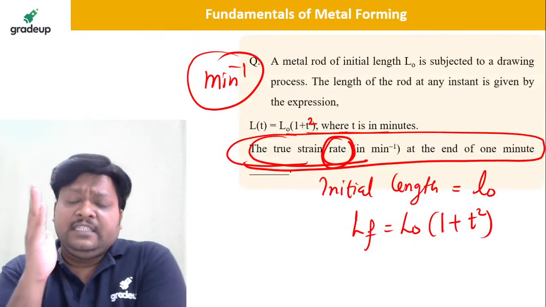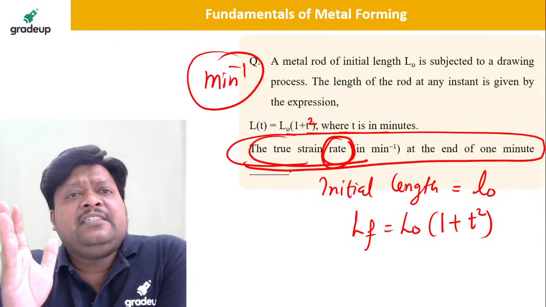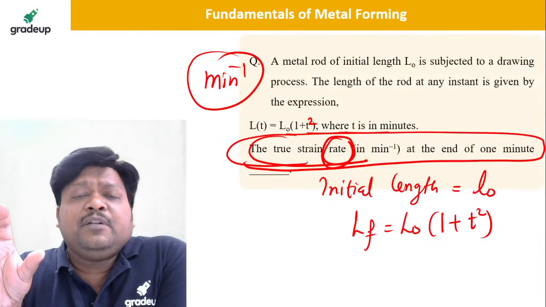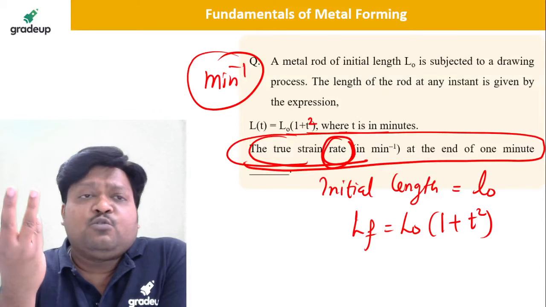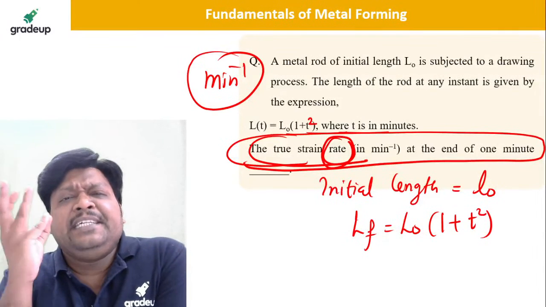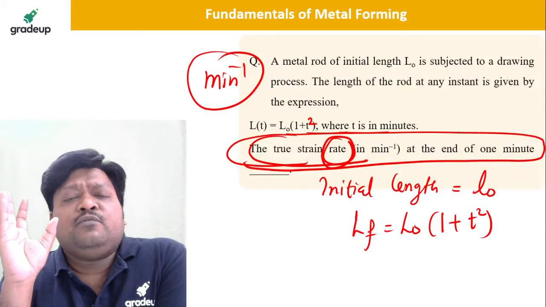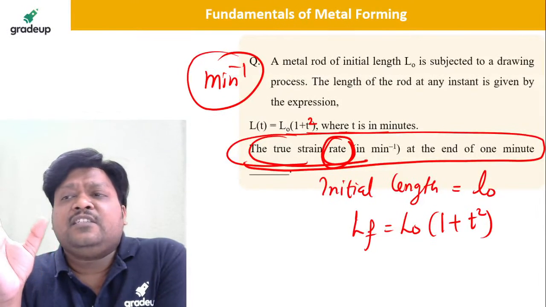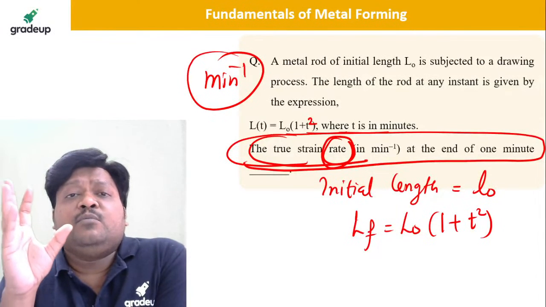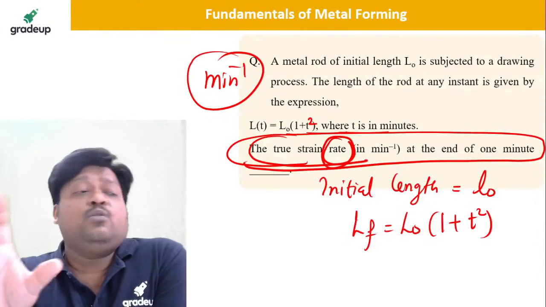And no doubt the second part is related to the processes. Which processes do we have in deformation? You have rolling. If you see the previous year question papers, more than 70-80% of the times, the process which is asked is the rolling process.